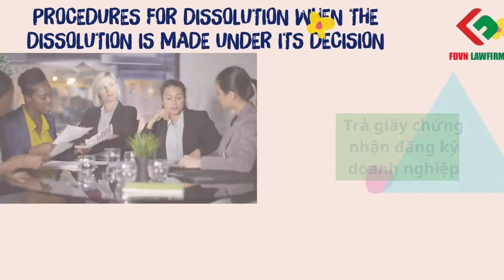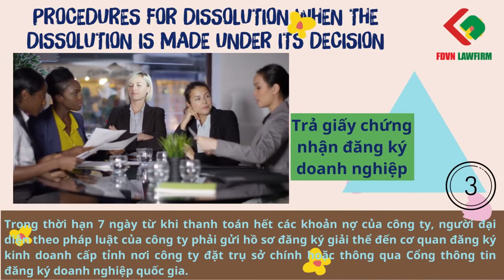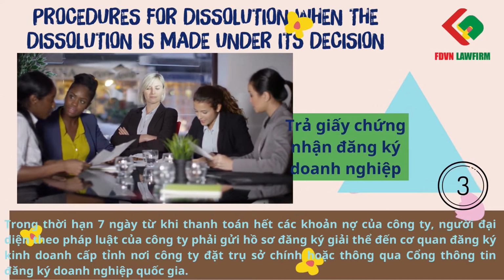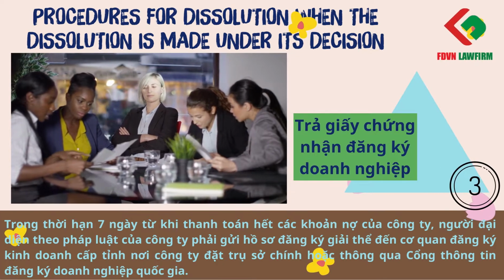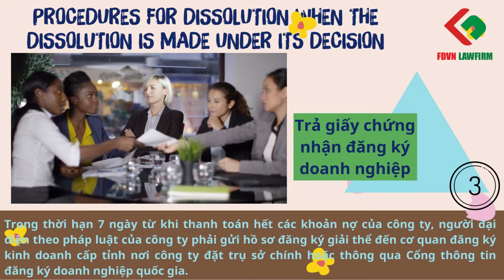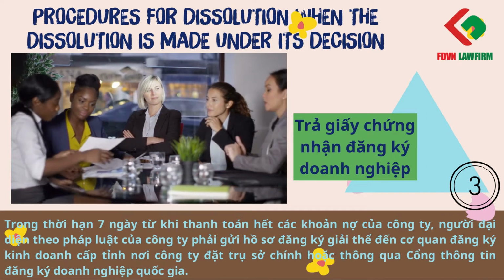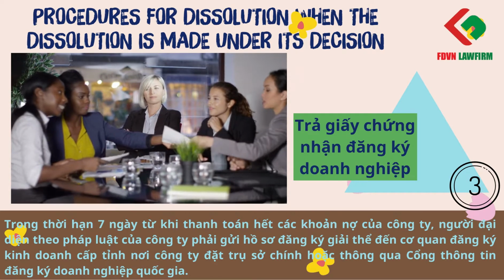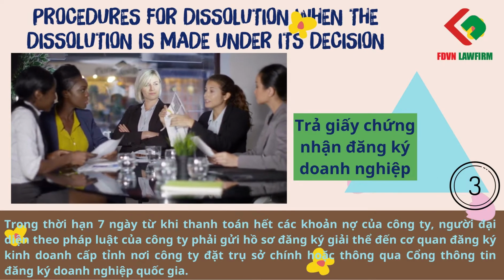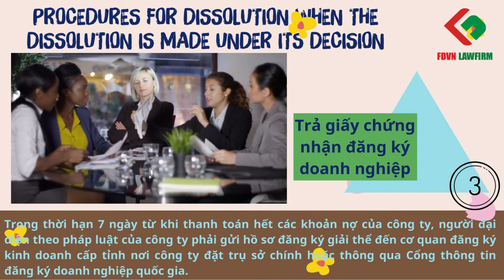Step 3. Submit the application for dissolving the enterprise. Within 7 days from the date of completing the debt obligation, the legal representative of the company must send the dissolution registration dossier to the business registration office where the company's head office is located, or through the National Business Registration Portal.